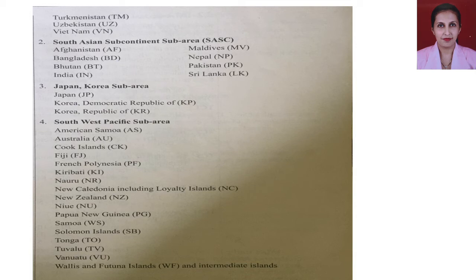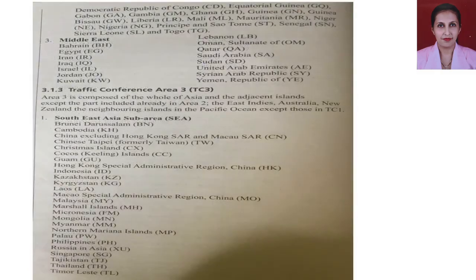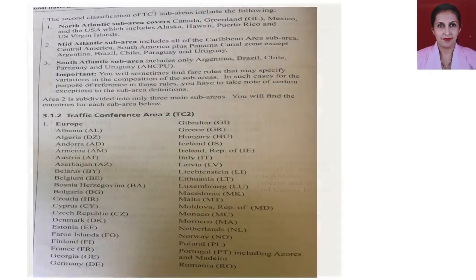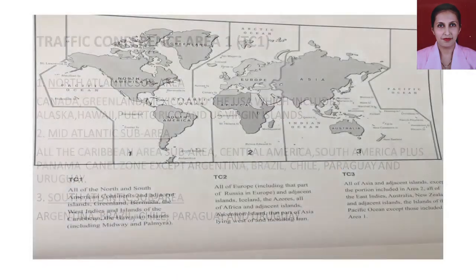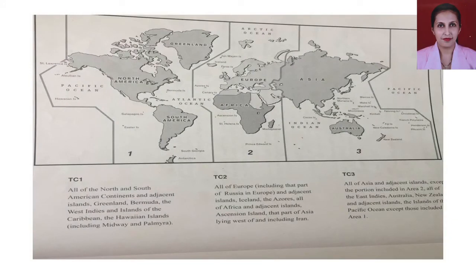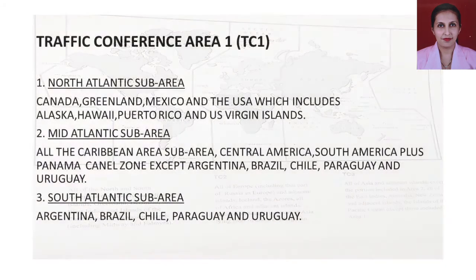Again here, there are many countries that come under this category, and this category is usually towards the southern part of the world map. If you see the world map here, we can see Australia and New Zealand at the end of the map in TC3. All the islands that come under that area come under this subcategory.